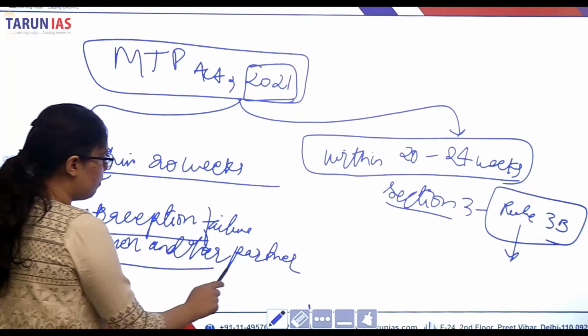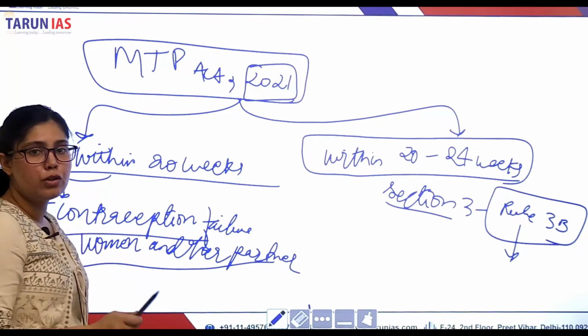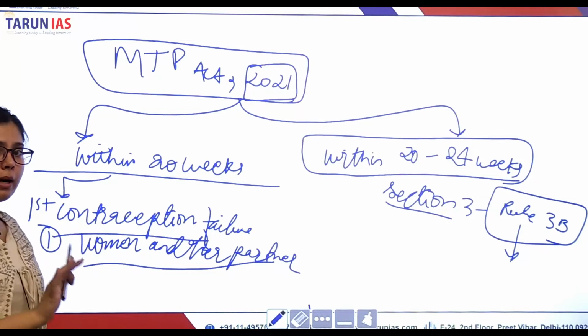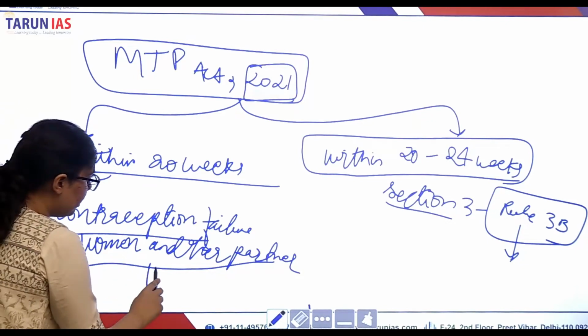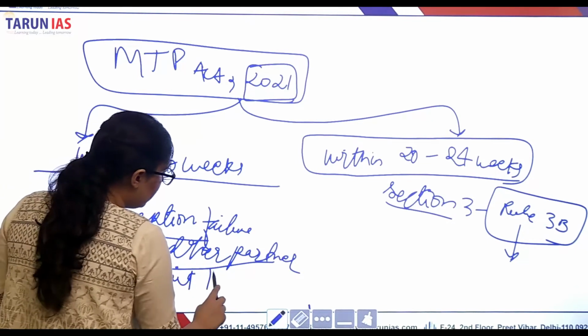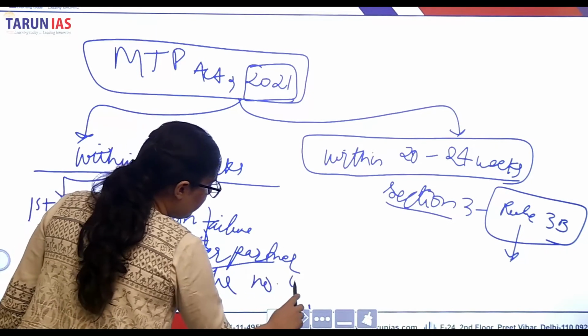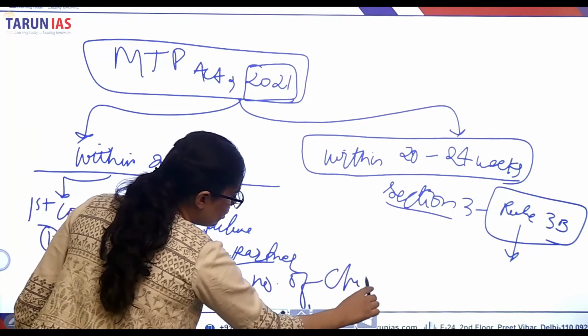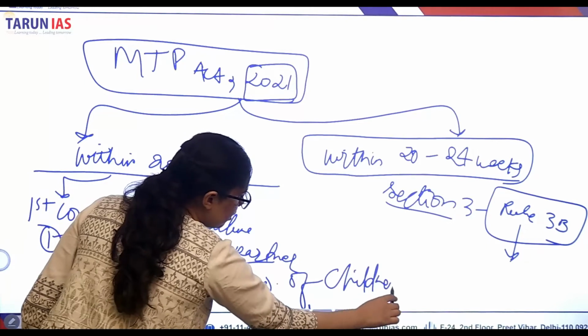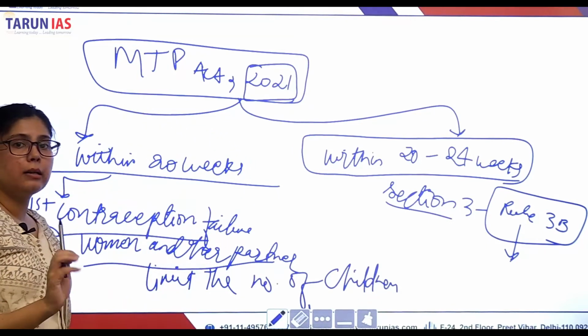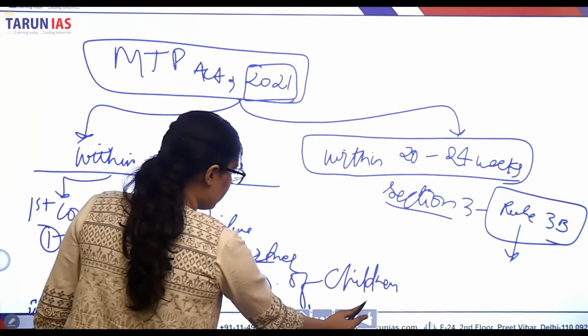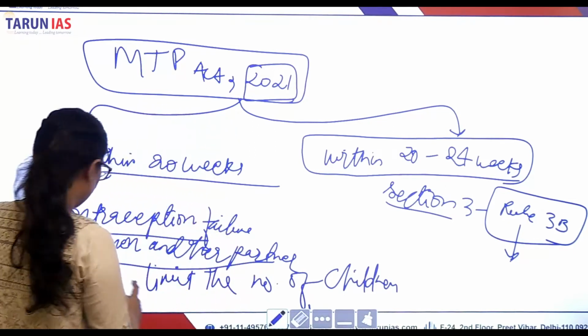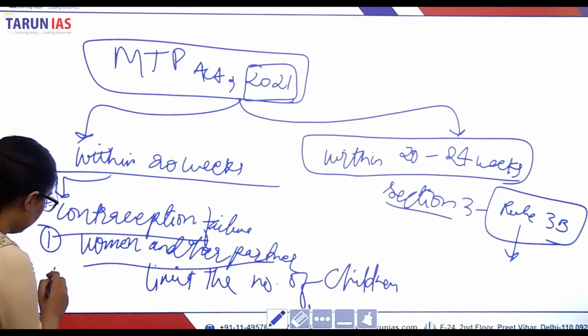So the failure of contraception used by a woman and her partner in order to limit the number of children, right? In order to limit the number of children.